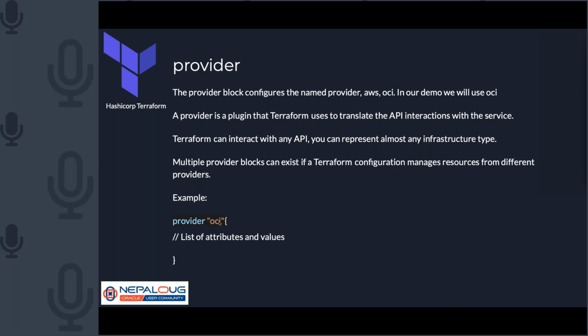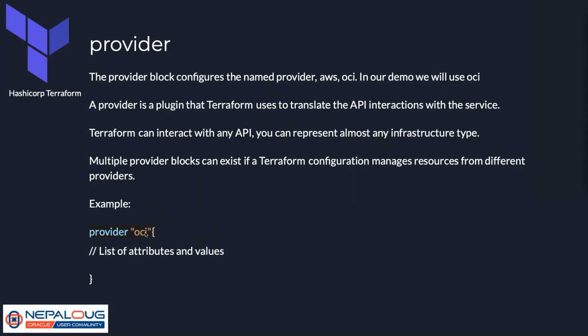And the best part is that multiple provider blocks can exist if the Terraform configuration manages resources from different providers. Let's say we can have a provider for OCI and a provider for AWS in the same configuration file. So we can define one compute instance in OCI and another compute instance in AWS with the same configuration file at the same time.